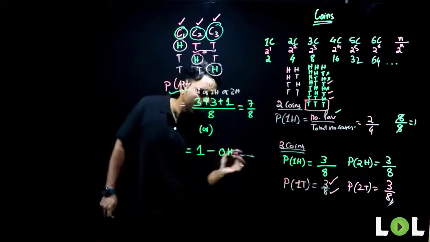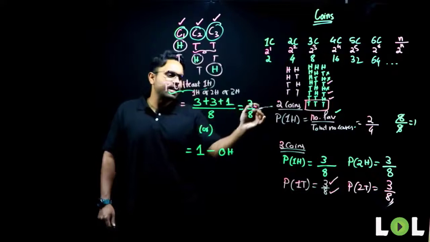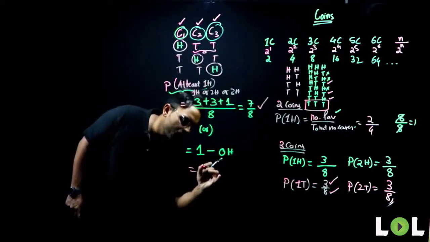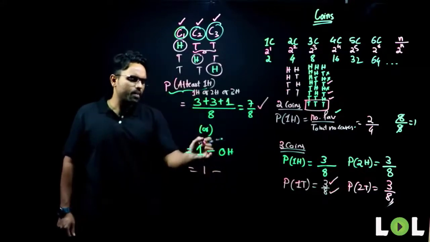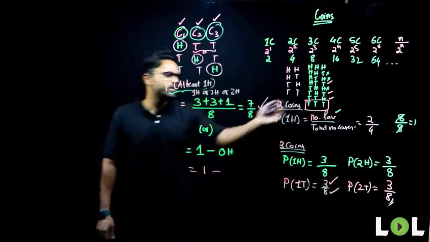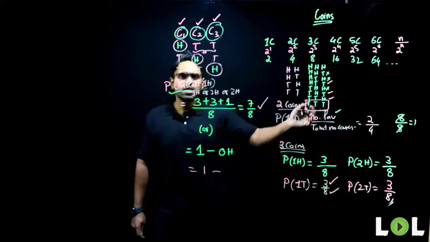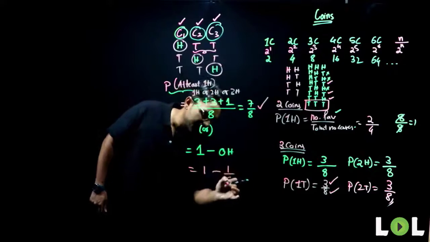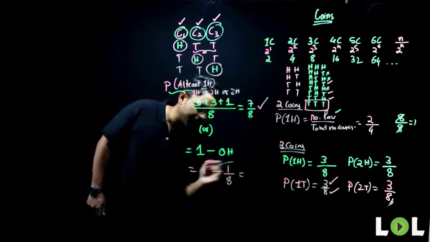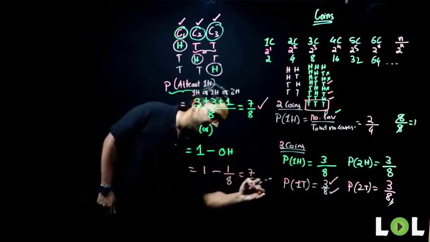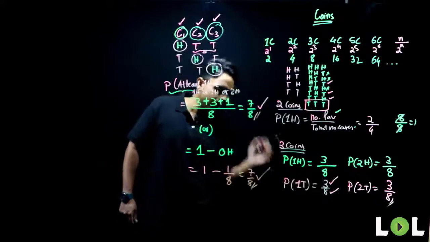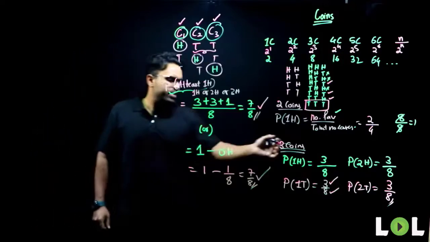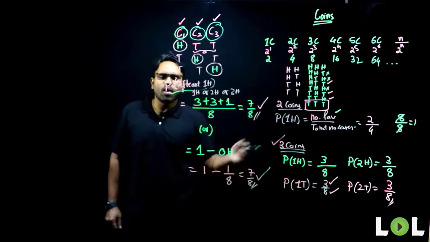So if I remove that one case, which is 0 tails, I should get the same answer. Check with it. 1 head: probability is 1, total probability minus the 0 head case. 0 head is how much? Irrespective of the number of cases, favorable case is 1, and total number of cases is 8. So this gives me 8 minus 1, 7, 7 by 8. The same as I got here. Everyone able to follow?